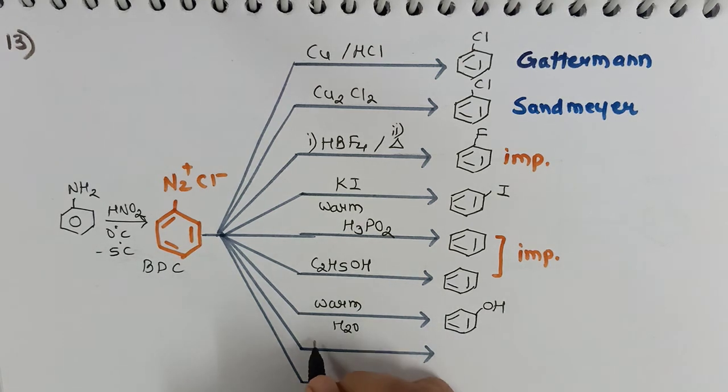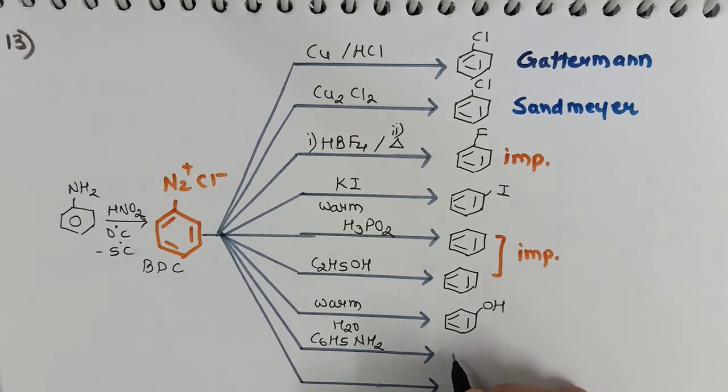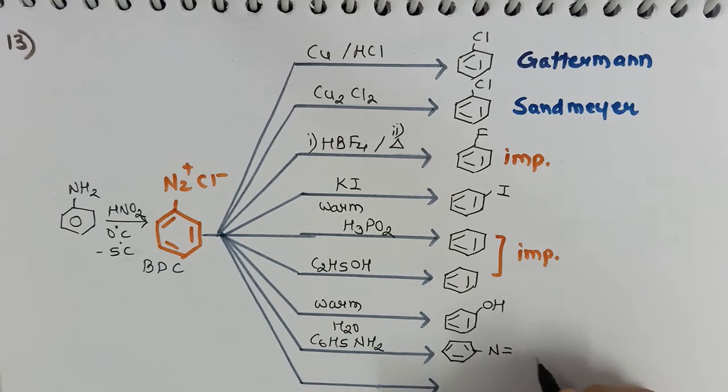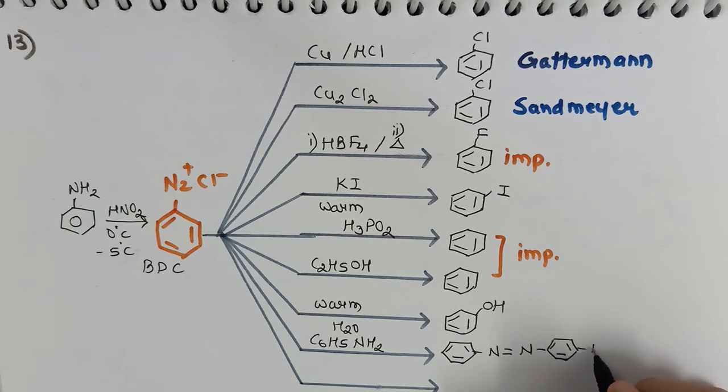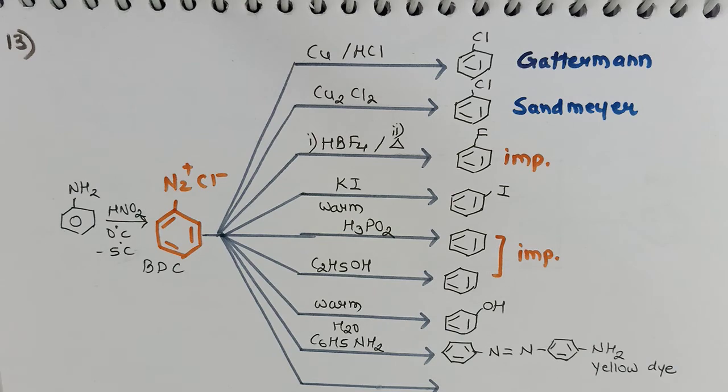Similarly, BDC when it is treated with aniline, it gives a dye and we call it a coupling reaction. This is yellow dye. On the other hand, if BDC is treated with phenol, we will get orange dye.